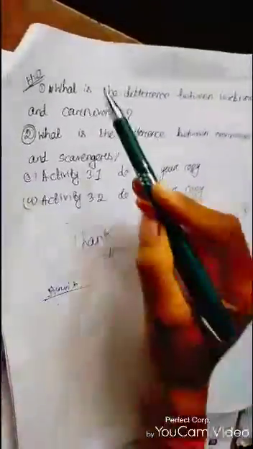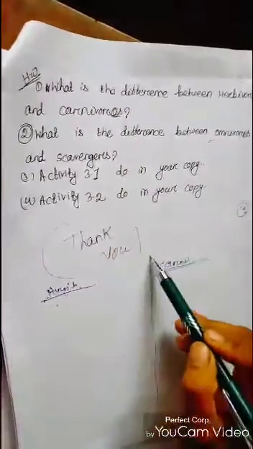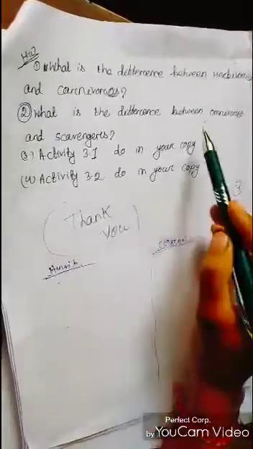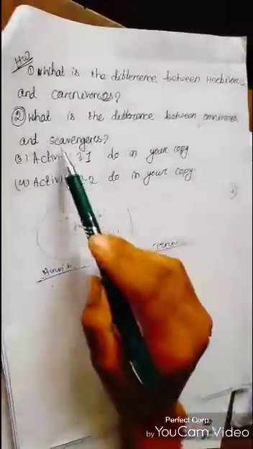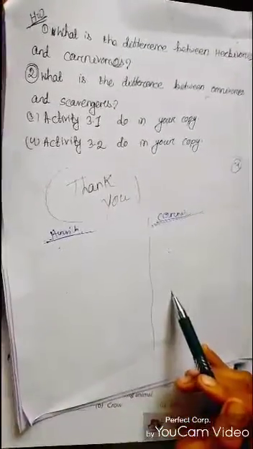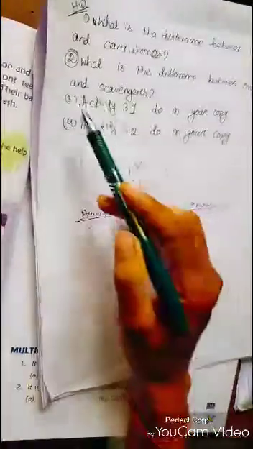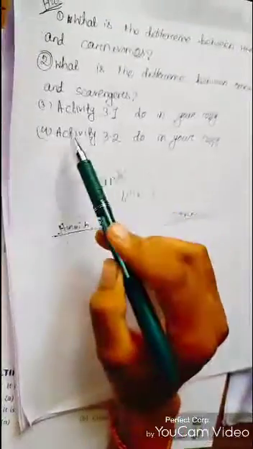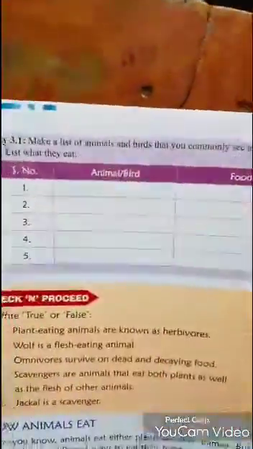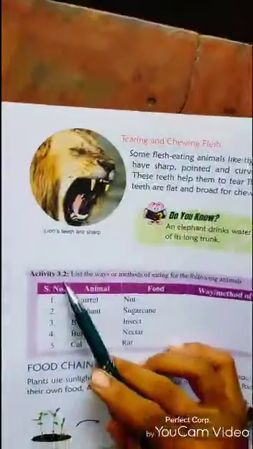So, dear students, like number 1, number 2, you make a line in the middle of your copy, and on the left side you write omnivorous and on the right side you write scavengers. Then the definition, and then give an example of each animal. And next, 3 and 4, activity 3.1 and 3.2. These are given in your science book, activity 3.1 and activity 3.2.